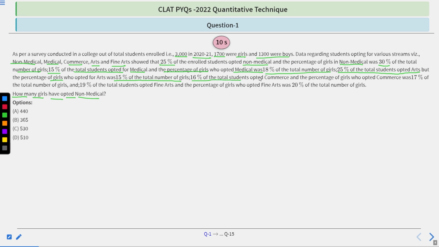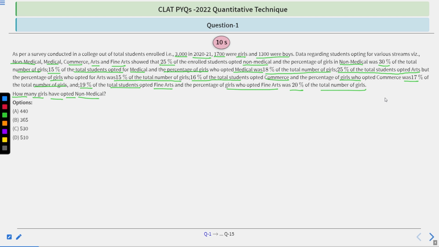16% of total students opted for commerce, and the percentage of girls who opted commerce was 17% of the total number of girls. The last one, 19% of the total students opted fine arts, and the percentage of girls who opted fine arts was 20% of the total number of girls. I hope that this information is very clear to you.